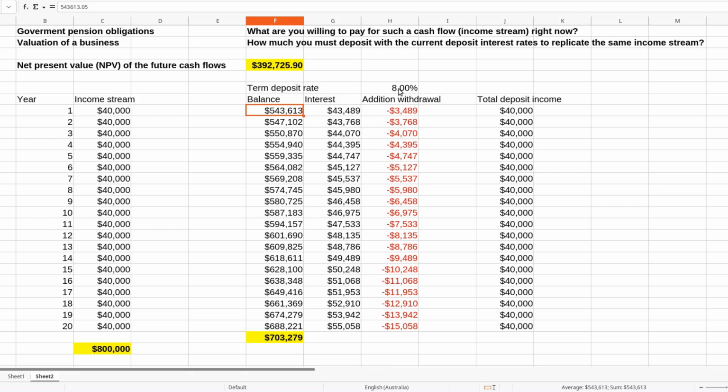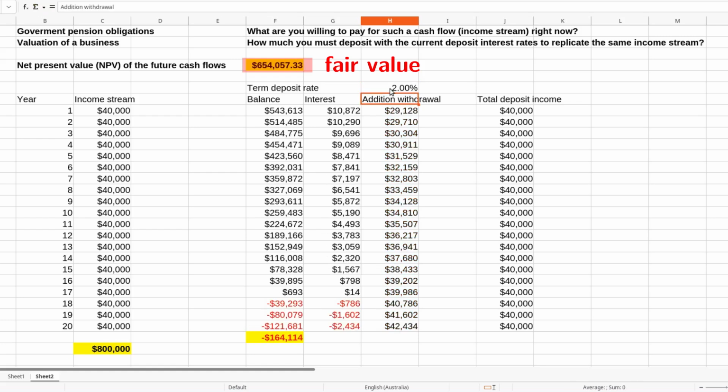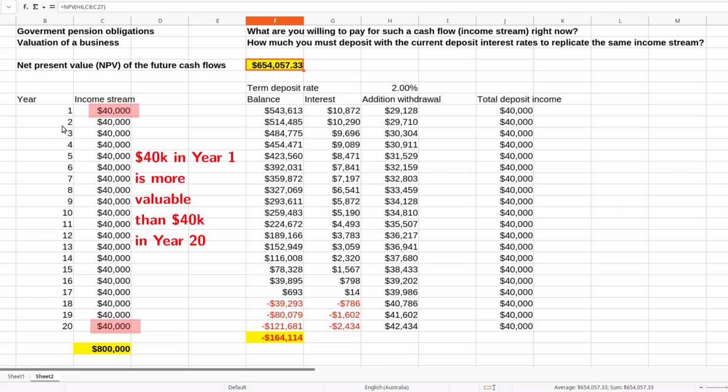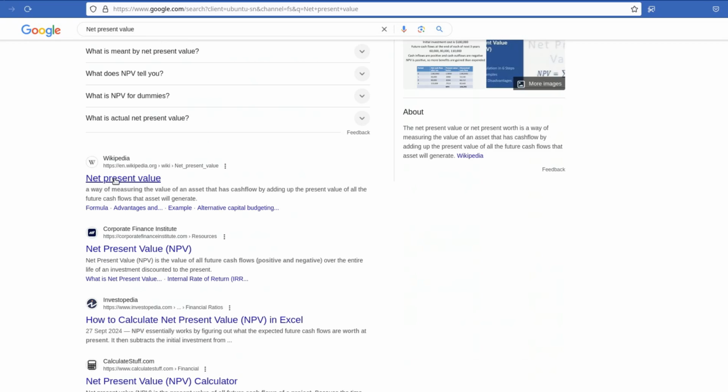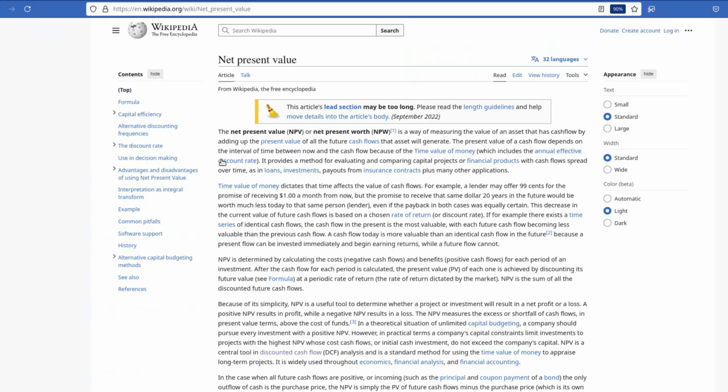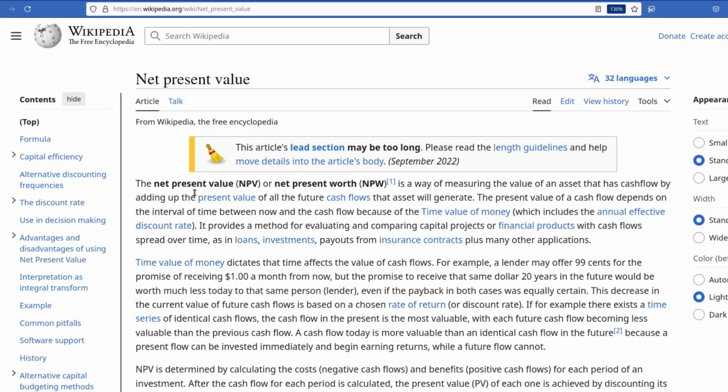The true and fair NPV value is significantly lower, at $393,000. On the other hand, if the interest rate drops to 2%, the fair value of our cash flows jumps to $654,000. Our experience with this simple model shows the effect of interest rates on the present value of future cash flows. It reflects the common wisdom that the $40,000 in 20 years do not represent the same value as the $40,000 today. If you want to learn more about the meaning and interpretation of the NPV function, or if you want to see the exact formula that computes the NPV value, the internet has an abundance of resources.